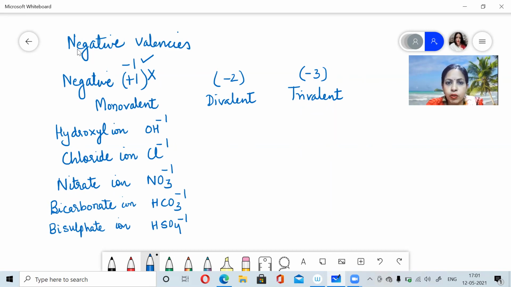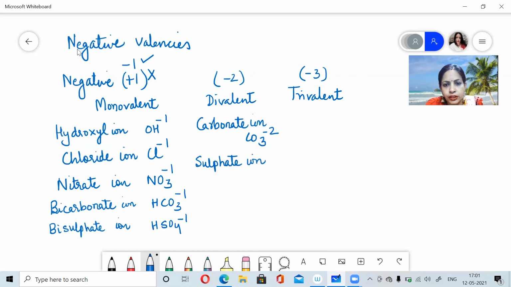Now if we talk about divalent ions, then you have got carbonate ion with the symbol CO3-2. You have sulfate ion with the symbol SO4-2. You have sulfite ion.